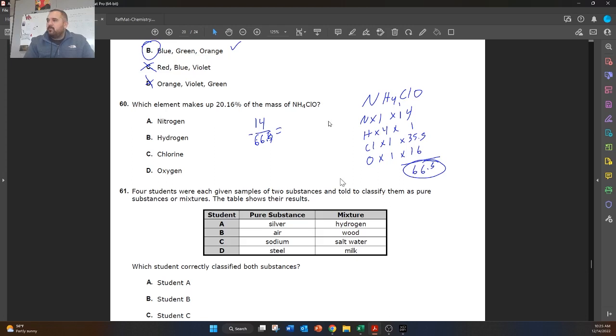All right, so 21% for nitrogen. And then we're going to do 4 divided by 66.5. And that gives us 6% for hydrogen. And then 35.5 divided by 66.5. That gives us 54%. And then last one is 16 divided by 66.5. And that gives us 24%. So the answer choice here is going to be nitrogen.